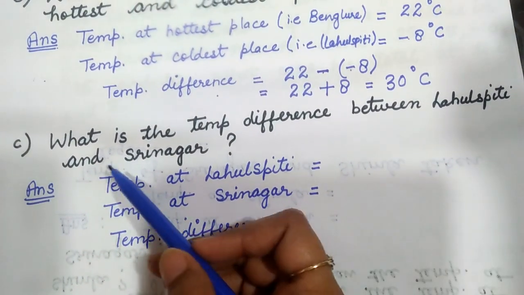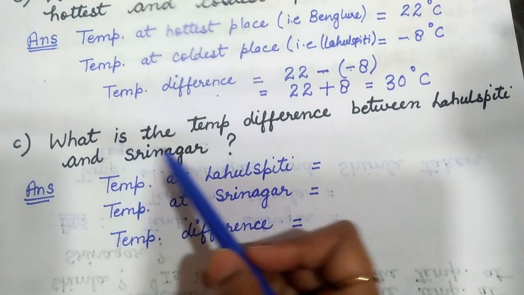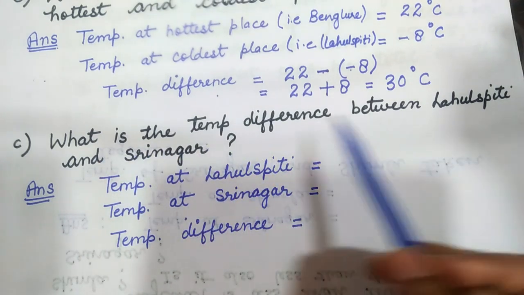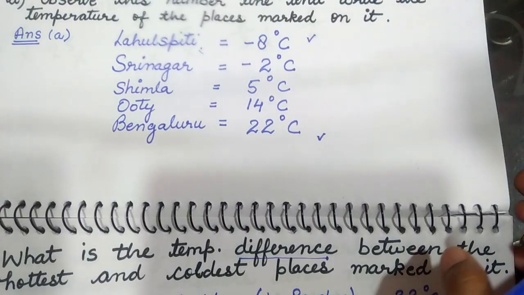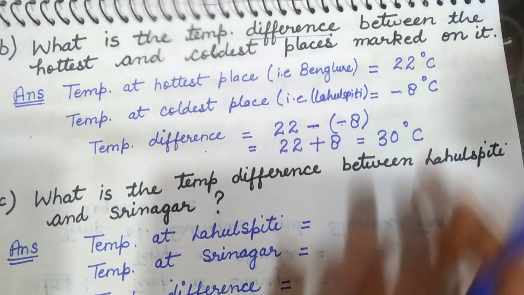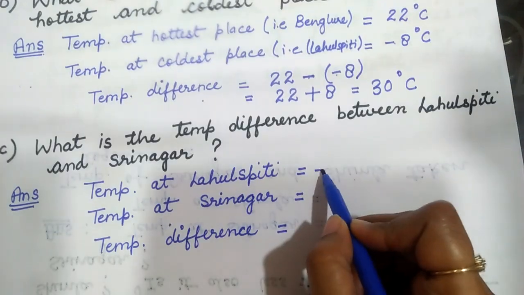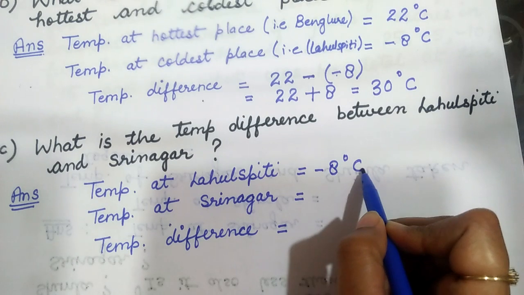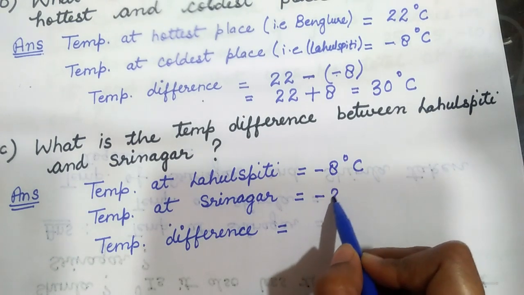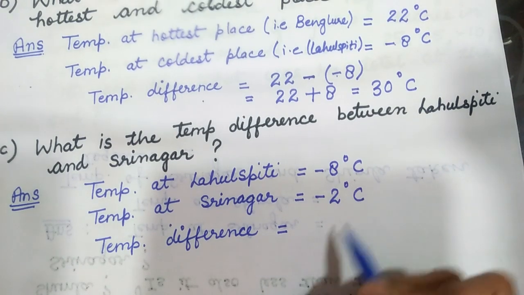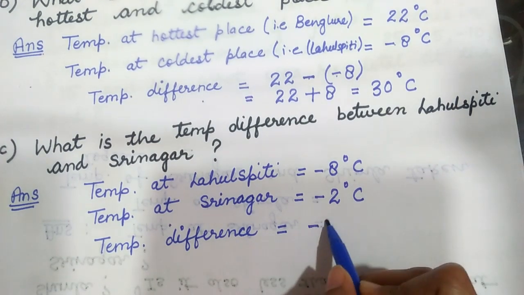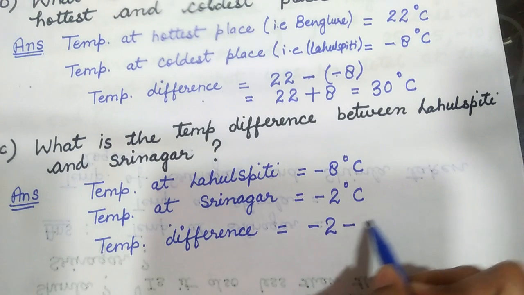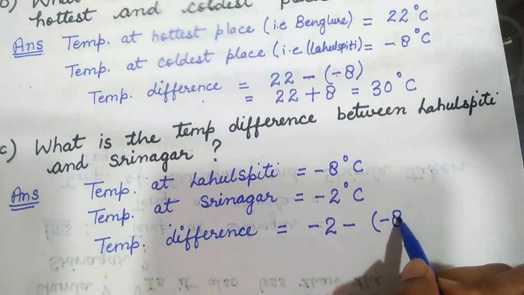Now the next question is, what is the temperature difference between Lahul Spiti and Srinagar? The temperature at Lahul Spiti is -8 degrees Celsius and that of Srinagar is -2 degree Celsius. So the temperature difference will be -2 minus of -8.